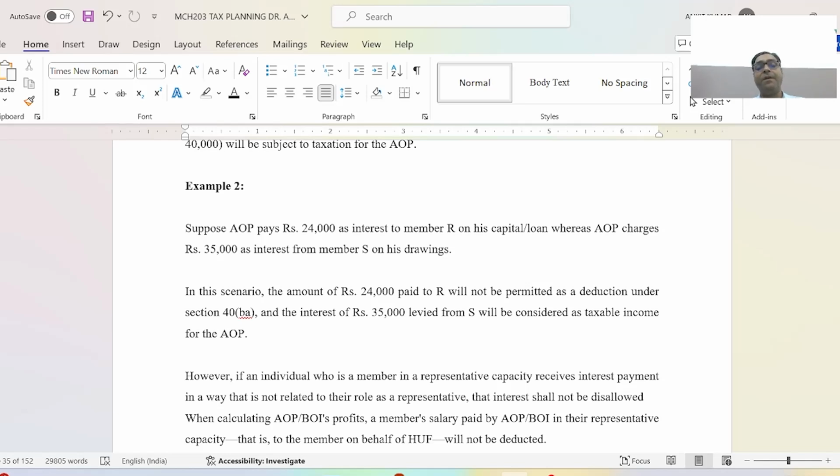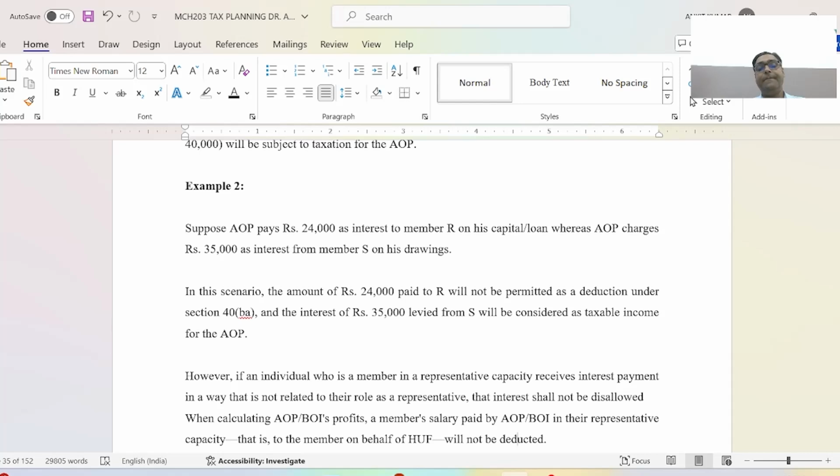This is the practical problem. In this scenario, the amount of rupees 24,000 paid to R will not be permitted as a deduction under section 40BA, and the interest of rupees 35,000 received from S will be considered as taxable income for the AOP.